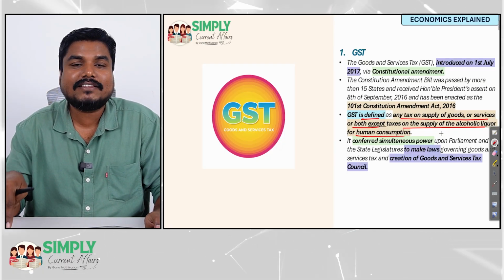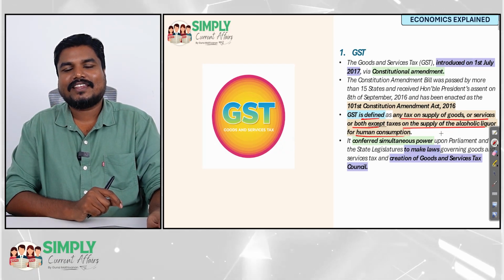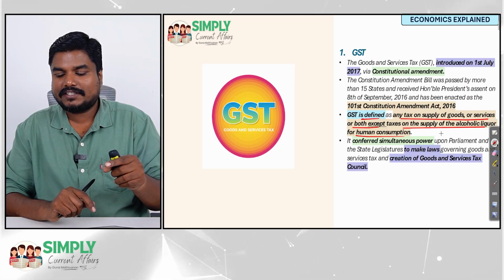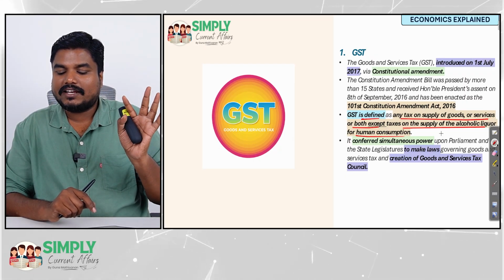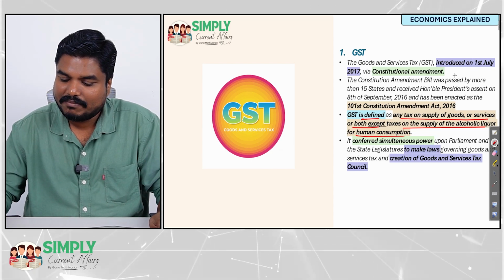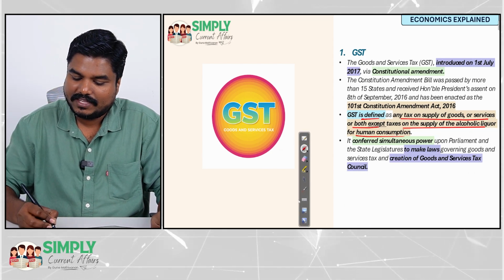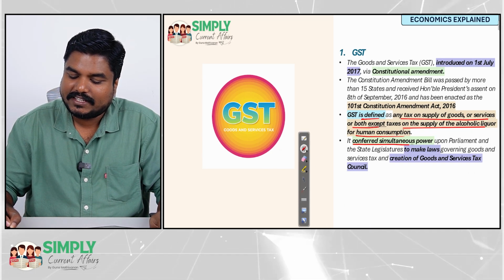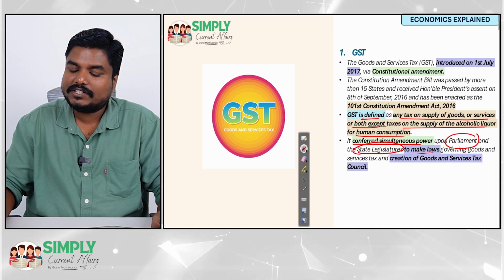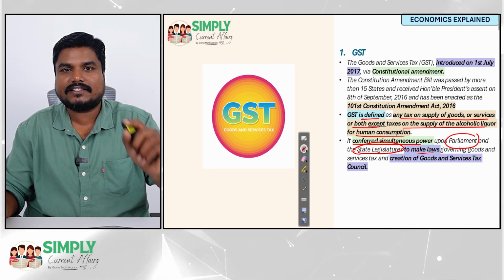You have to amend this definition. GST is defined as the tax on supply of goods or services, excluding alcoholic liquor for human consumption. So this constitutional amendment is empowering both Parliament and the state legislature to enact laws regarding GST.